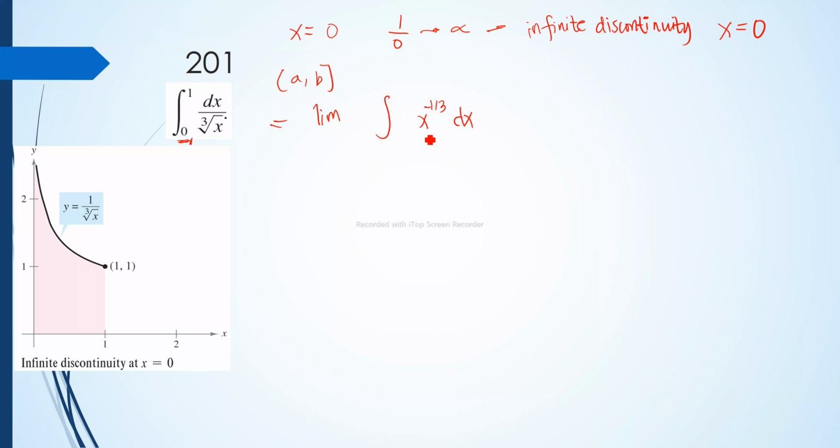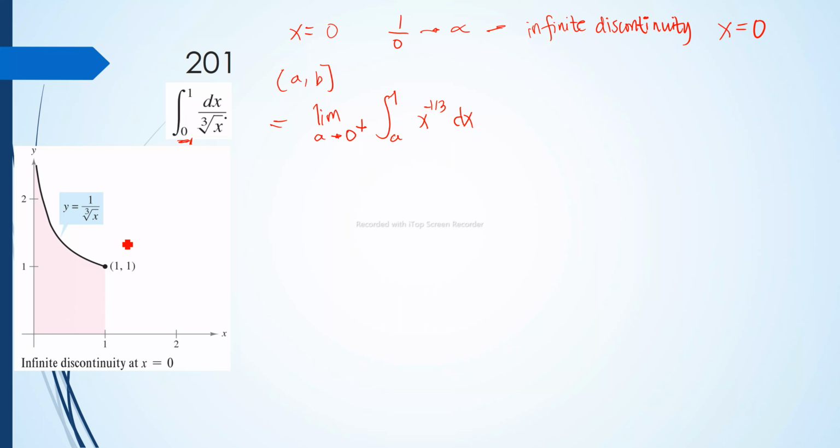We rewrite it in exponent form from a to 1, or let's say c, we can use a, as a approaches 0 from the right.